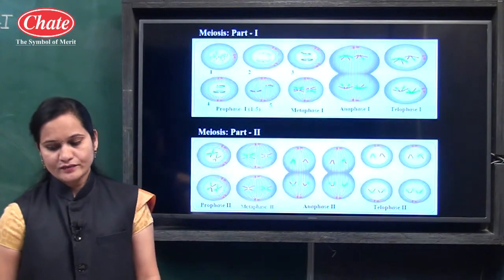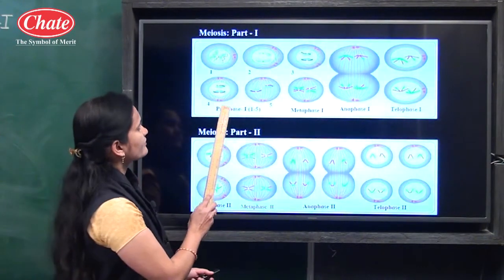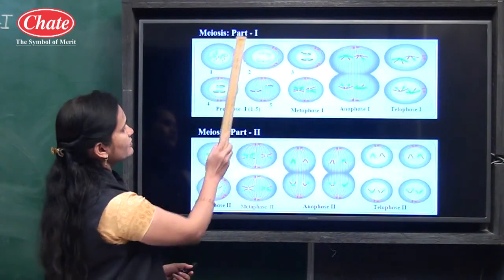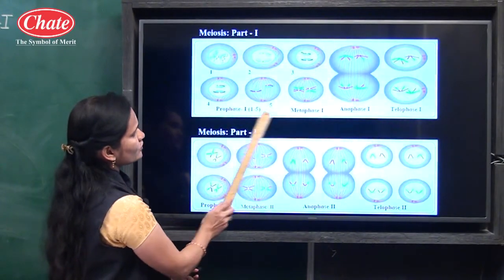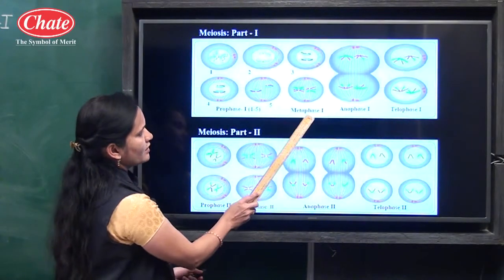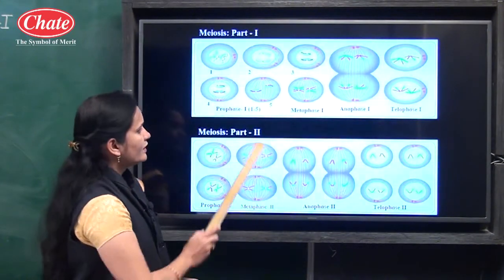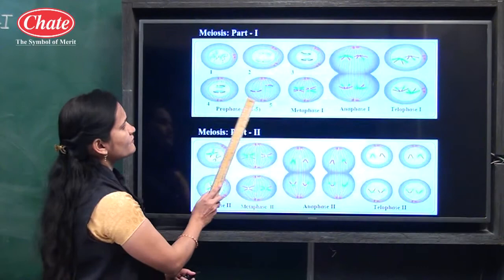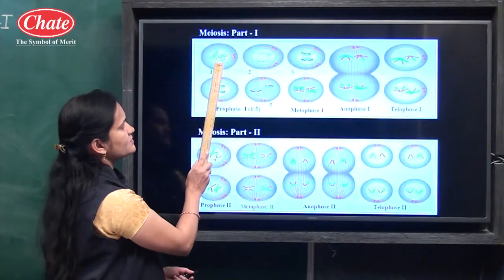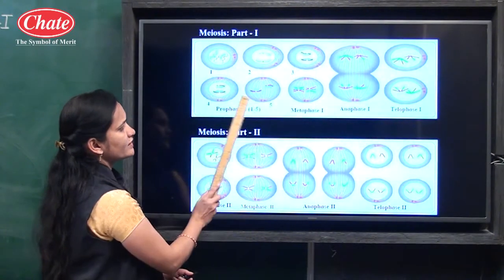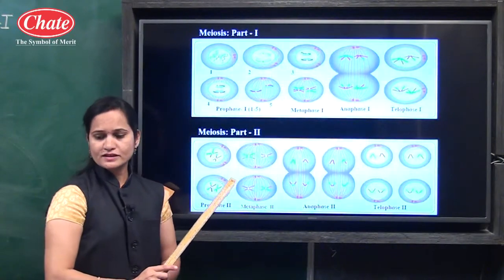In this process, 4 haploid daughter cells are formed from one diploid cell. And if you see the diagram in meiosis part 1, you can see again 4 stages are there: prophase 1, metaphase 1, anaphase 1 and telophase 1. In prophase 1, again 5 substages are there. First, second, third, fourth and fifth. What are the names of these stages?